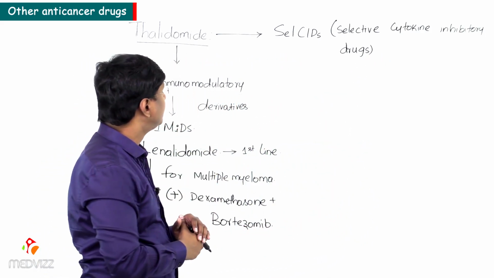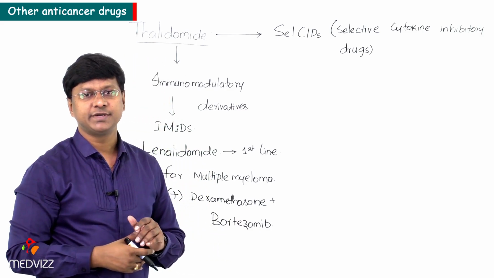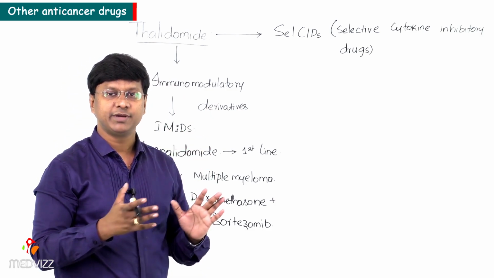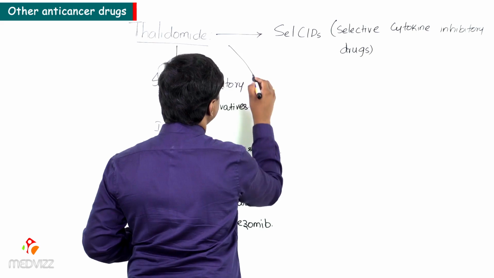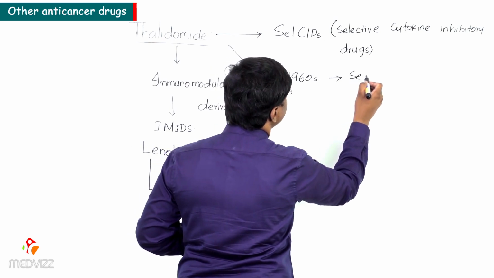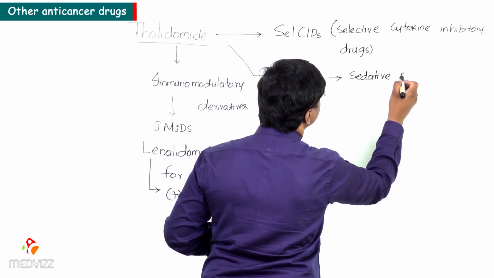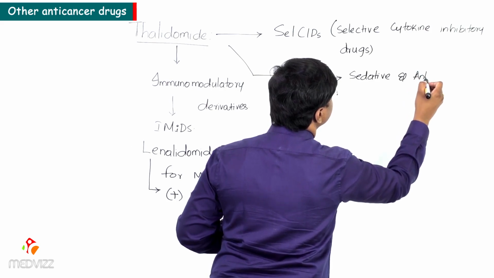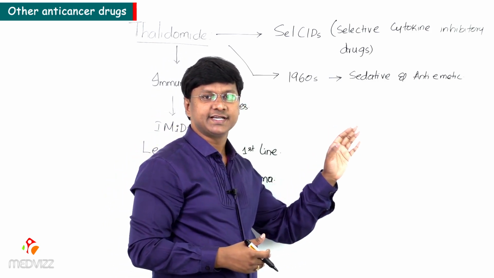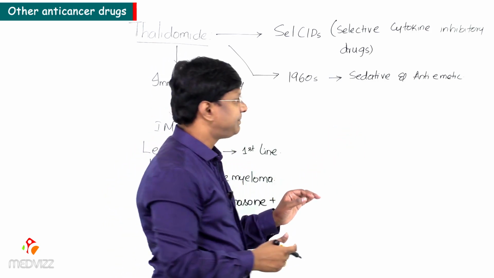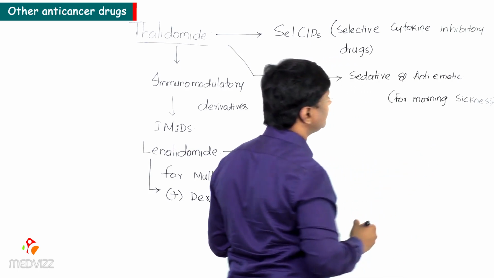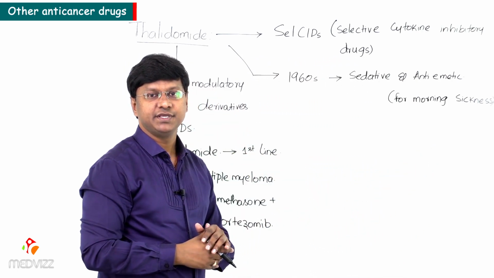Now remember, this particular thalidomide was used in the 1960s, right? And the main use of thalidomide in the 1960s was as a sedative, right? It was being used as a sedative and as well as an anti-emetic drug. So what does this anti-emetic stand for? That is mainly for vomiting and particularly for morning sickness, right? Particularly for the morning sickness, this thalidomide was being used.